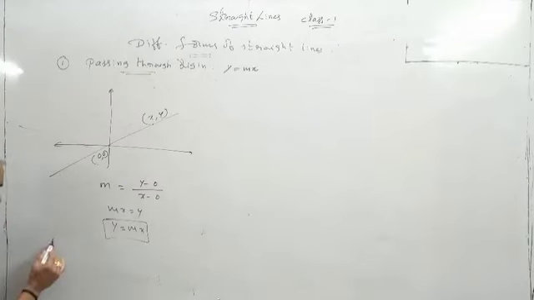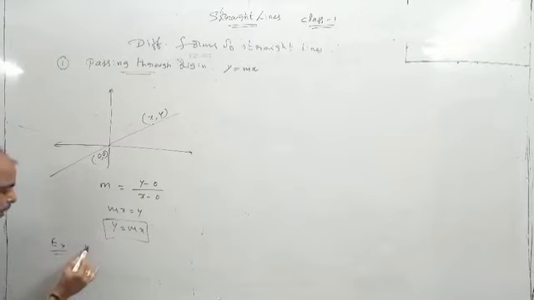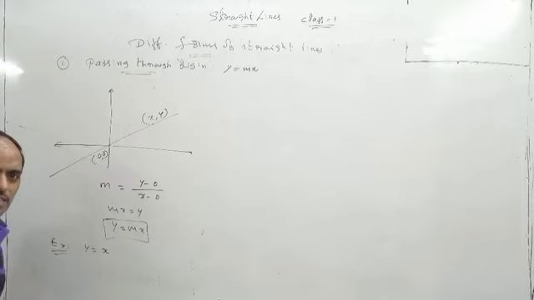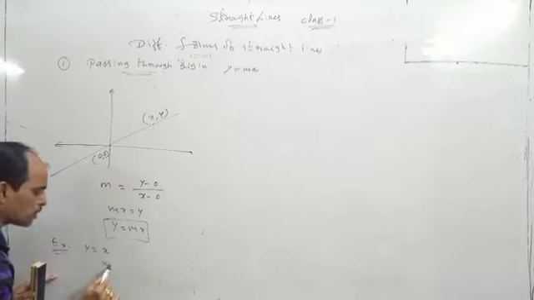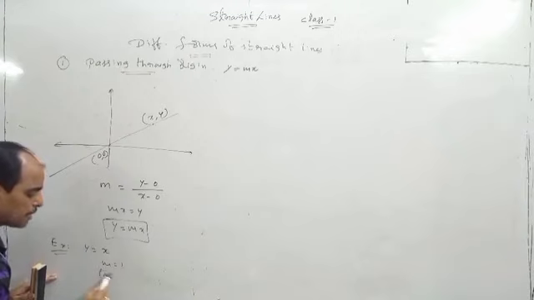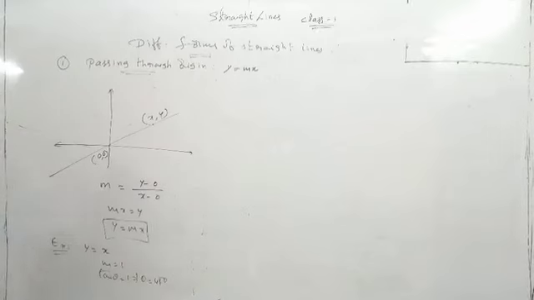Suppose I give an example. y is equal to x. It is a line passing through origin, of the form y is equal to mx. So here the slope is equal to 1. Tan theta is equal to 1. Now theta is equal to 45 degrees. Next, second point.